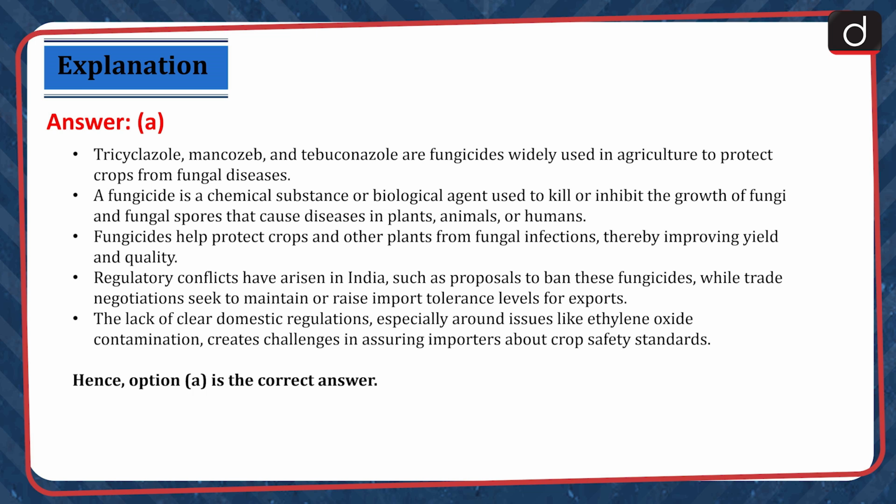Regulatory conflicts have arisen in India, such as proposals to ban these fungicides, while trade negotiations seek to maintain or raise import tolerance levels for exports. The lack of clear domestic regulations, especially around issues like ethylene oxide contamination, creates challenges in assuring importers about crop safety standards. Hence, option A is the correct answer.